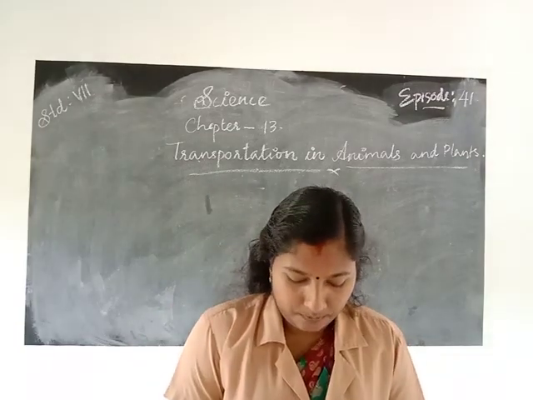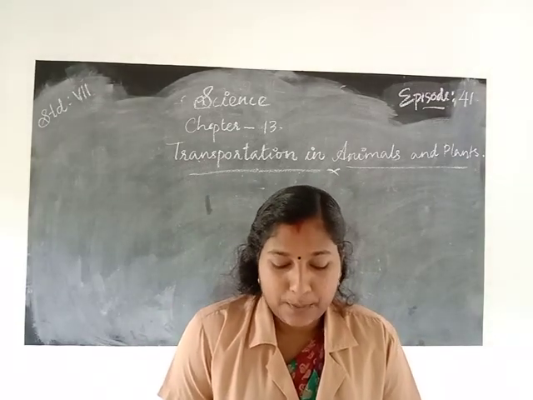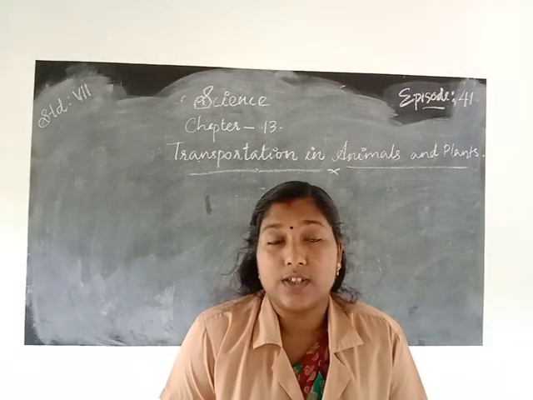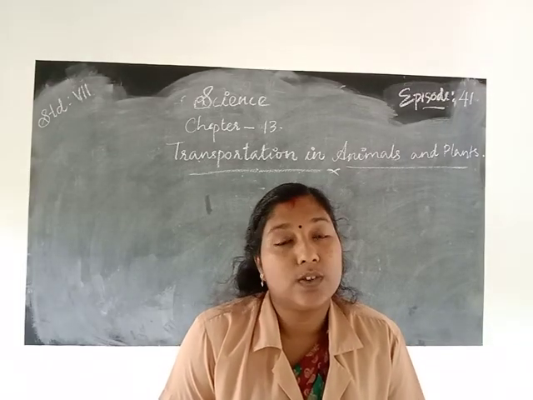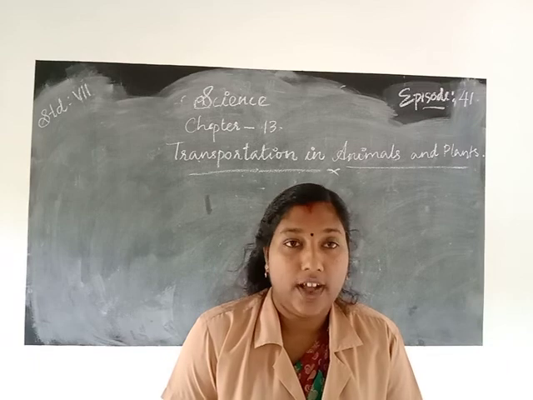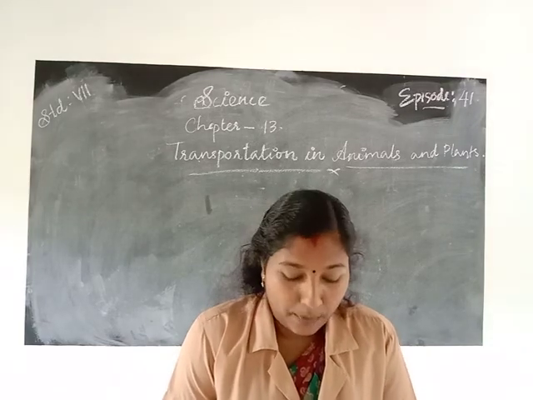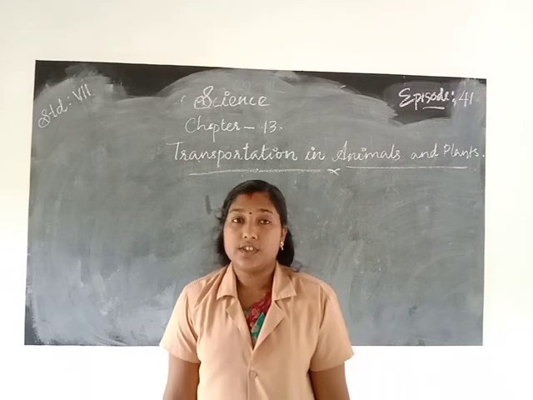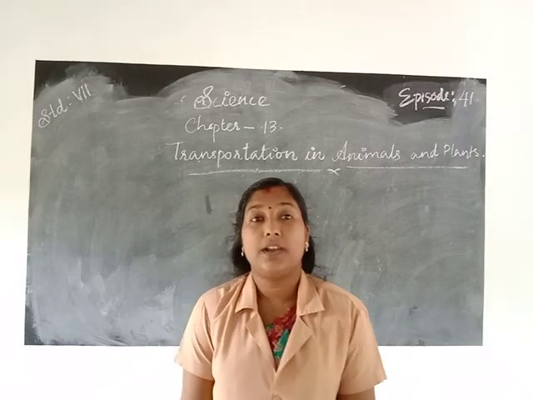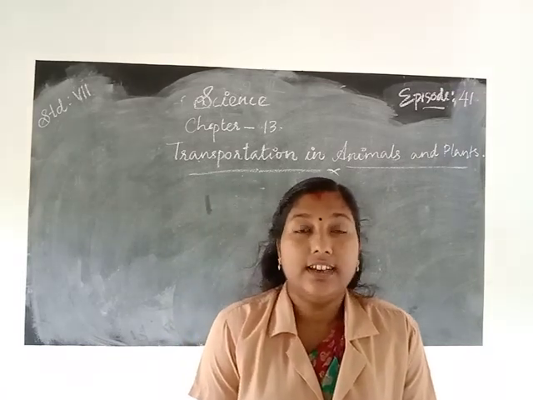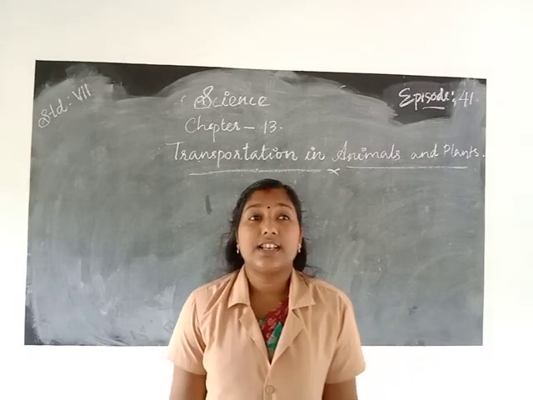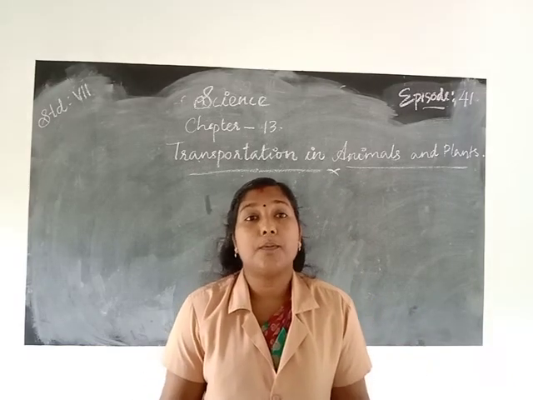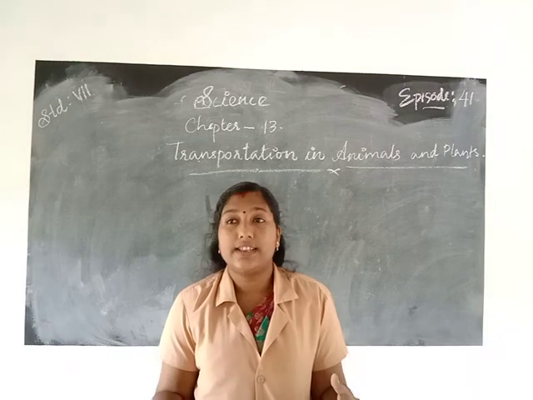Plants and animals transport food, water and oxygen to all parts of the body. The heart and blood vessels are present inside the body of a living organism.